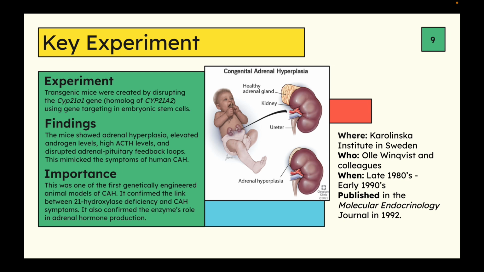Now, all of these symptoms mimic the symptoms of human CAH. This experiment was very important because it was one of the first genetically engineered animal models of CAH. So this is the first time that they were able to replicate CAH symptoms in a live organism. It confirmed the link between 21-hydroxylase deficiency and CAH symptoms. So now they know that this enzyme is specifically responsible for this disorder, and they also know that this enzyme is important for adrenal hormone production as well.